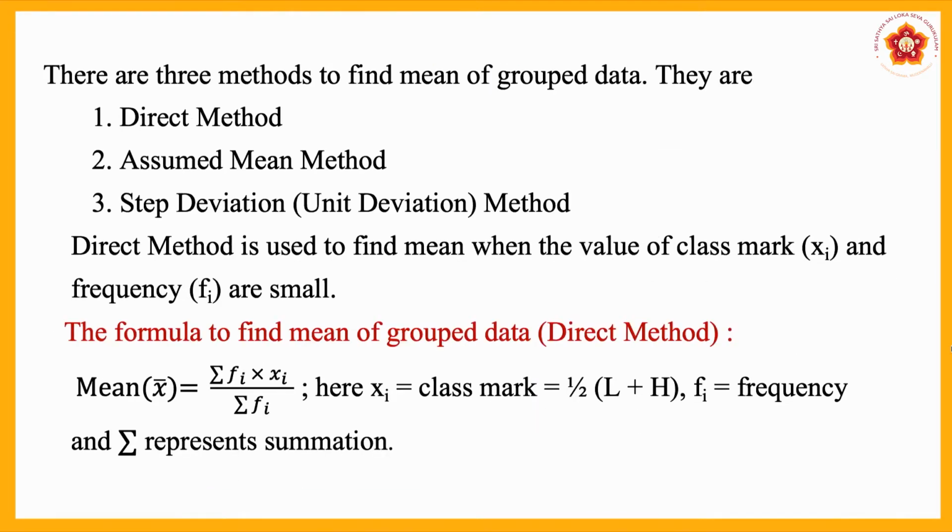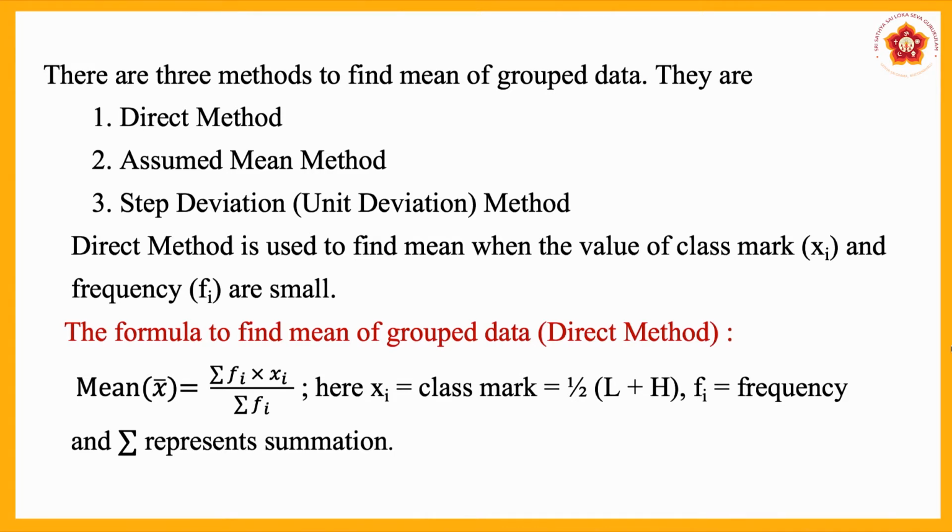There are three methods to find mean of grouped data. They are: one is direct method, second one is assumed mean method, third one is step deviation or unit deviation method. Direct method is used to find the mean when the values of class mark xi and frequency fi are small. When class mark and frequency are large, we use the other methods, that is assumed mean method and step deviation method.